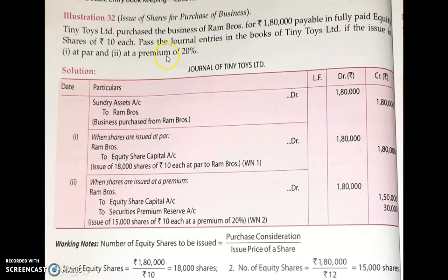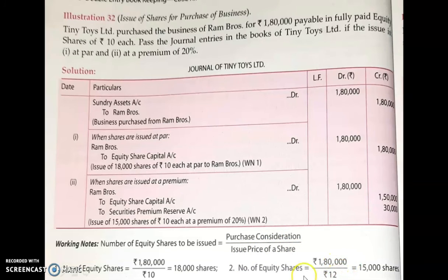I hope you understood how we calculated it. This 20% you have to convert into rupees. For that you have to take the face value, that is 10 rupees, into 20%. The result is 2 rupees. That is your premium. Now, do the calculation. We have to do the calculation to find out the number of equity shares issued in condition 2. So, number of equity shares is equal to, what is the formula? Purchase consideration divided by issue price of a share.